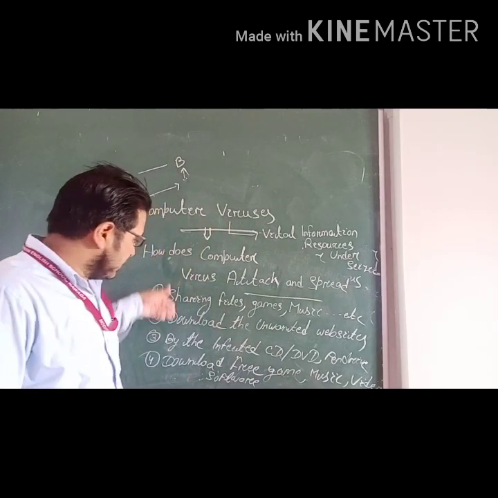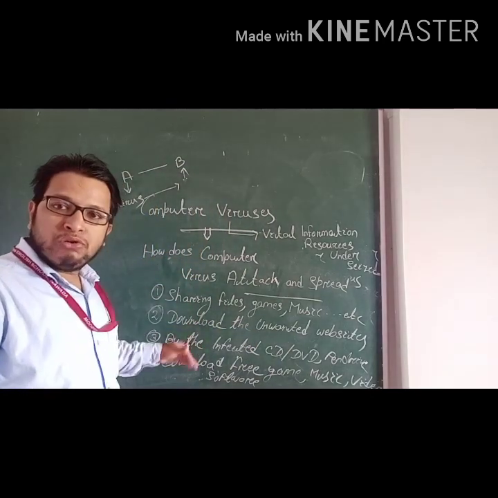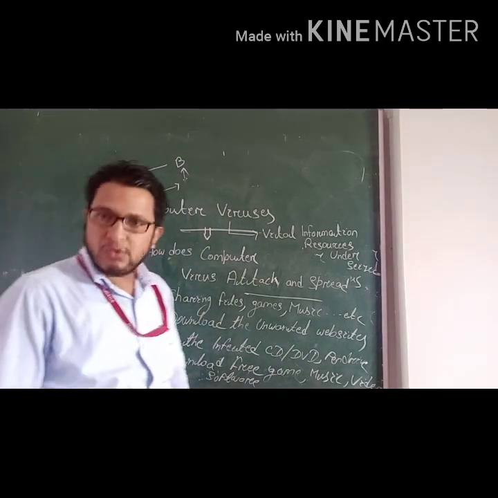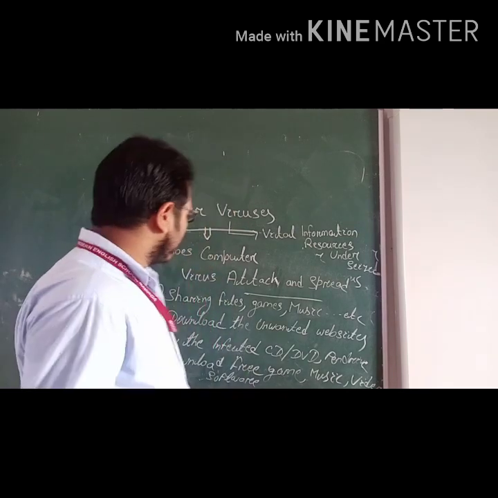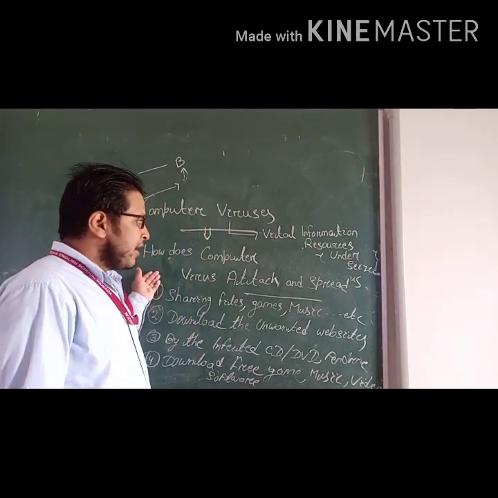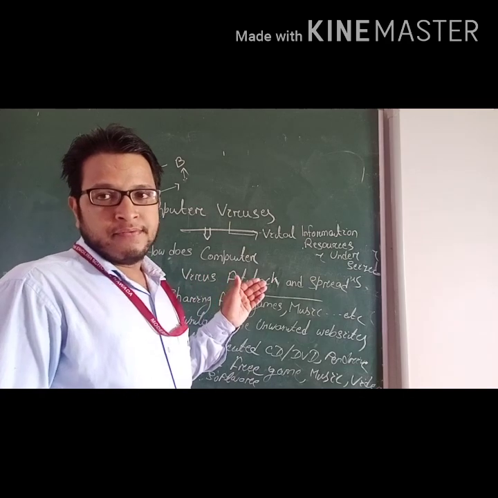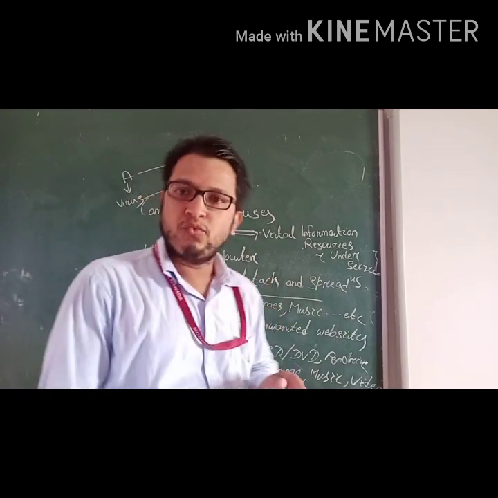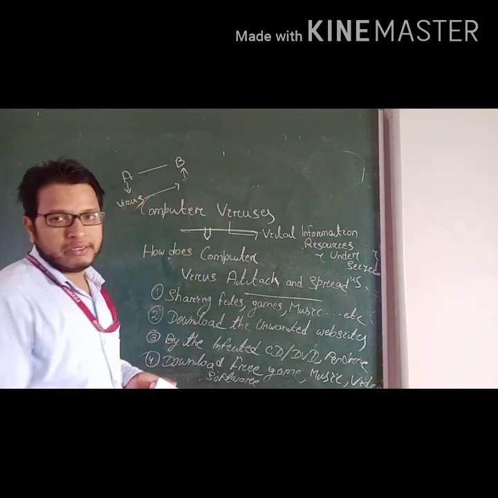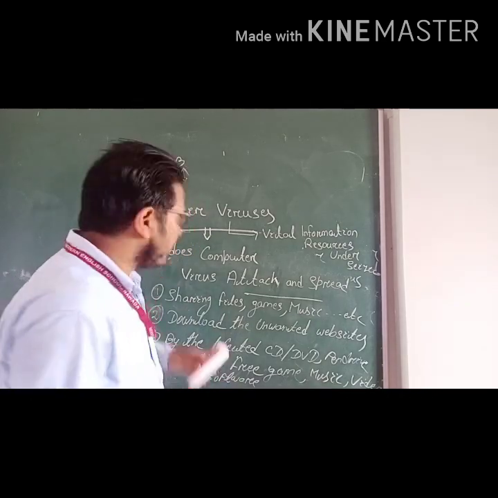So remember, these are all the 4 points. When the question comes, how can a computer virus be spread, write 4 points. Okay student, is that clear or not?